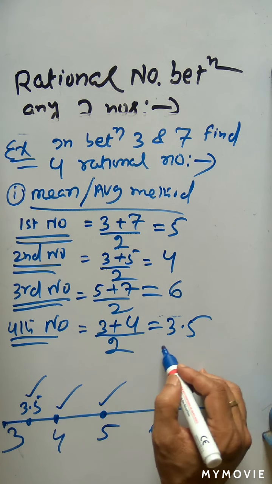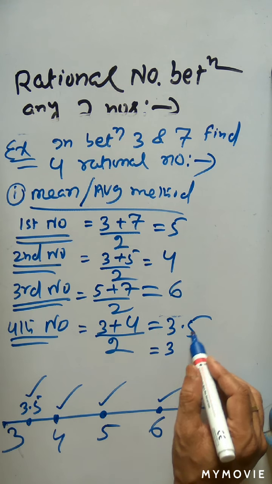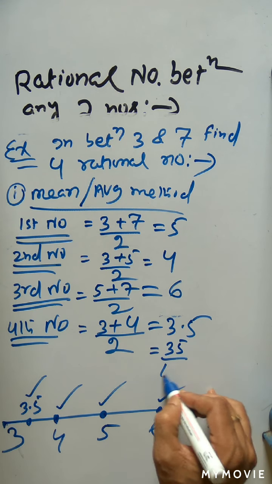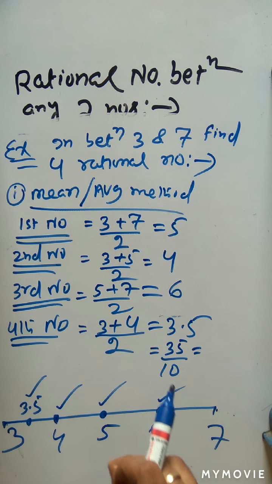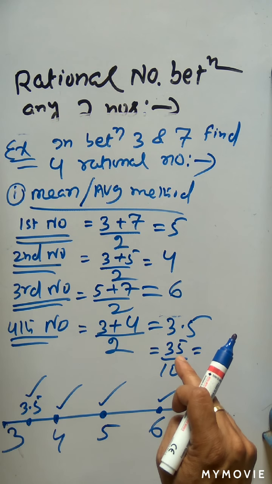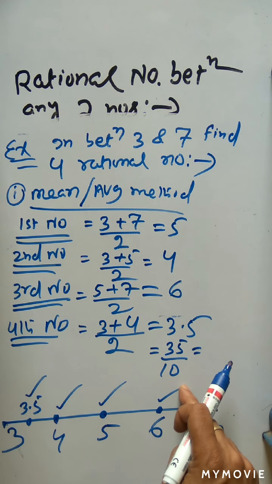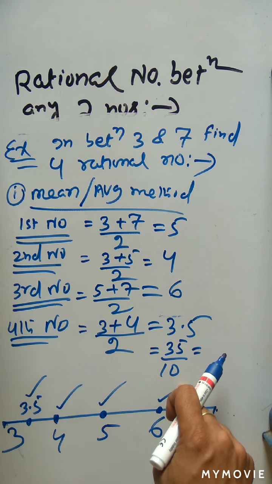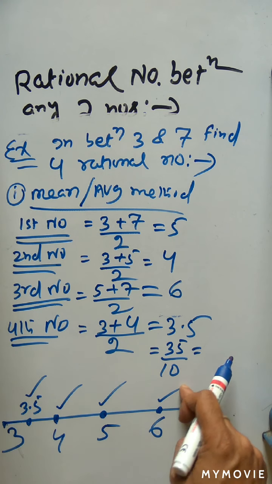So 3.5 is in decimal form. If we take it in p by q form, just multiply by 10 in both numerator and denominator. It will be 35 by 10. But you cannot represent the rational number as 35 by 10. Why? I have already told you, when a rational number is represented in p by q form, both p and q must be co-prime numbers. That means p and q have no common factor other than 1.